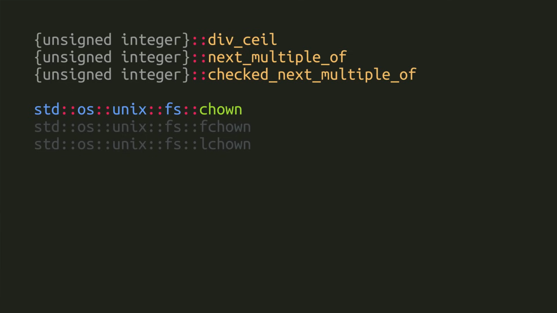Next we have chown, which changes the owner and group of the specified path on Unix-like platforms, and its siblings, fchown, which takes a file descriptor instead of a path, and lchown, which takes a path, but if it sees a symbolic link, it will change the permissions of the link itself instead of the link's target.